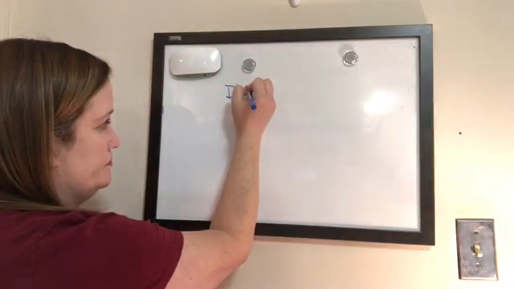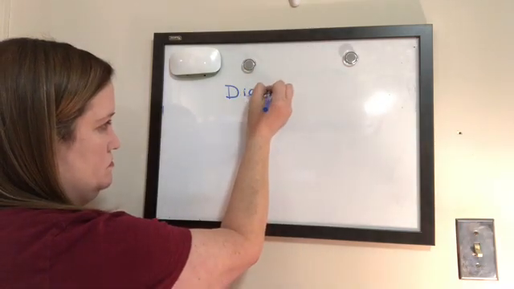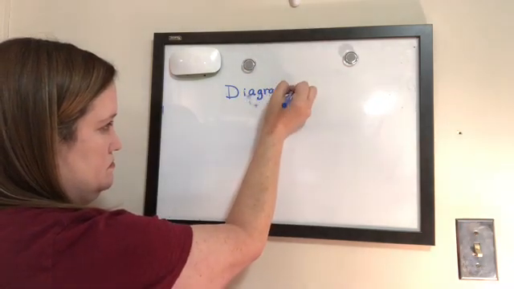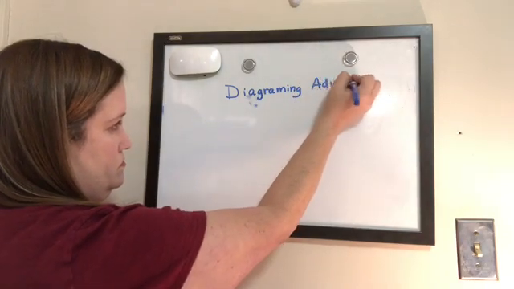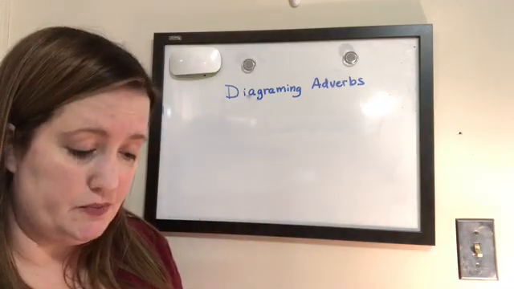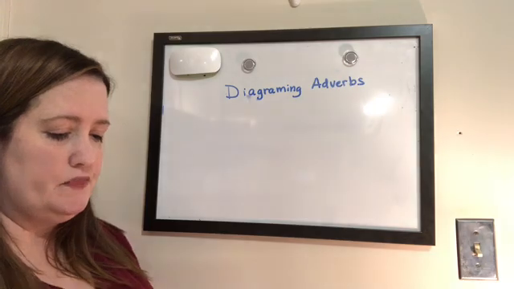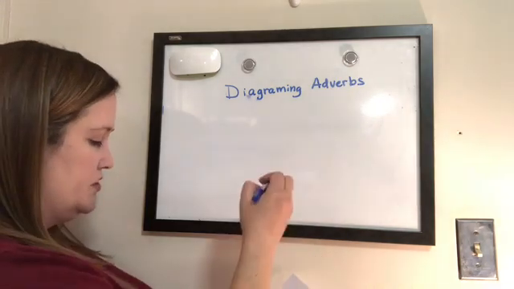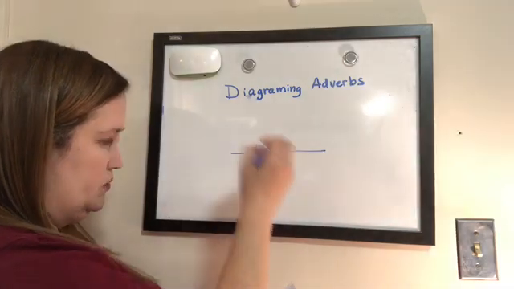Diagramming adverbs. And when we diagram adverbs, we draw a line like we normally do, and then we do